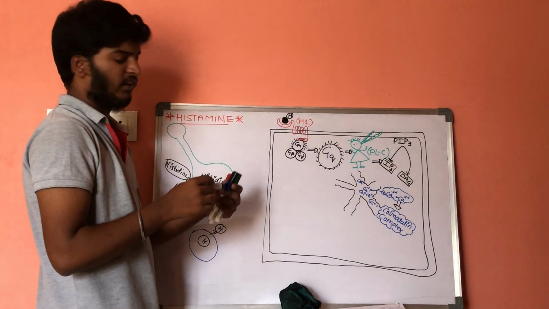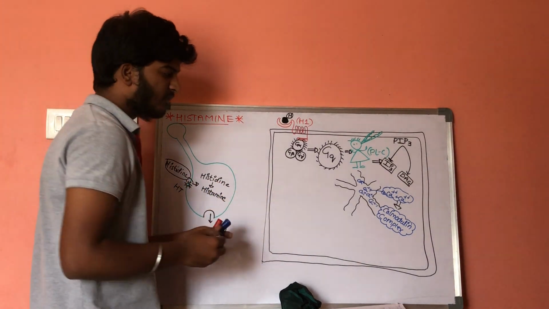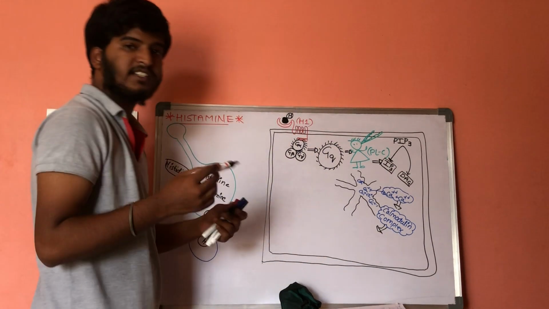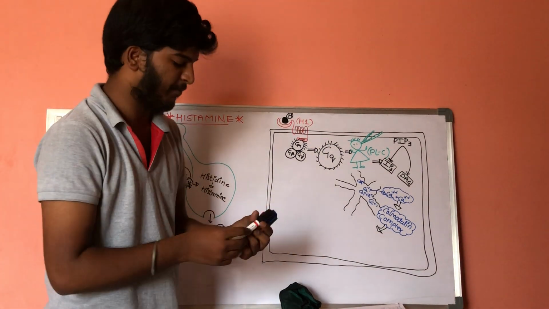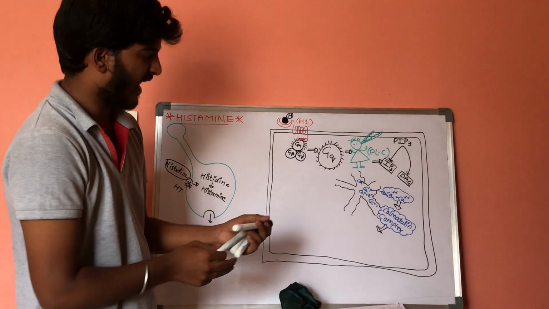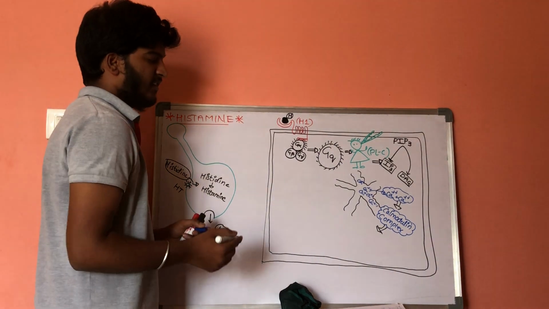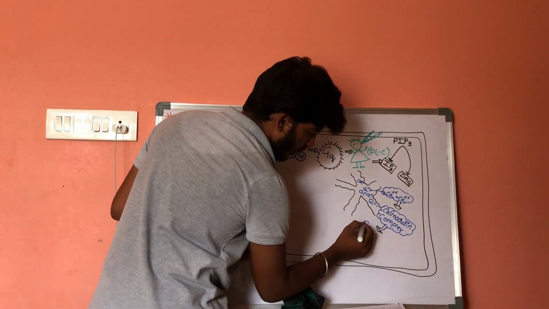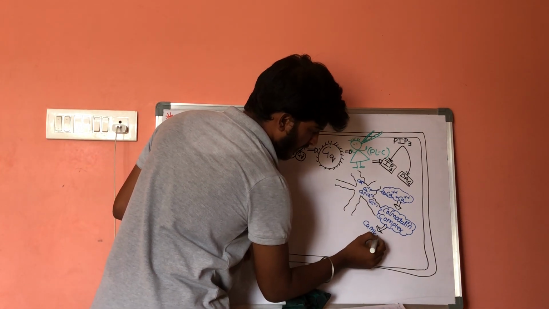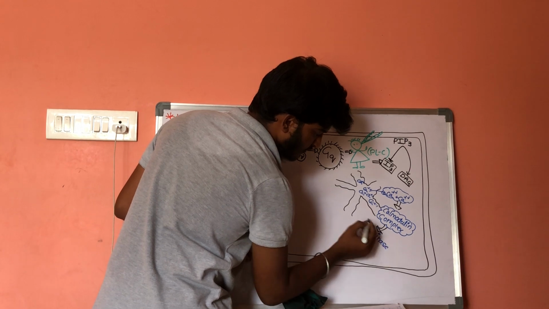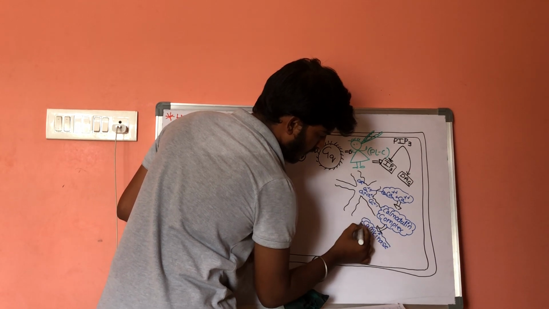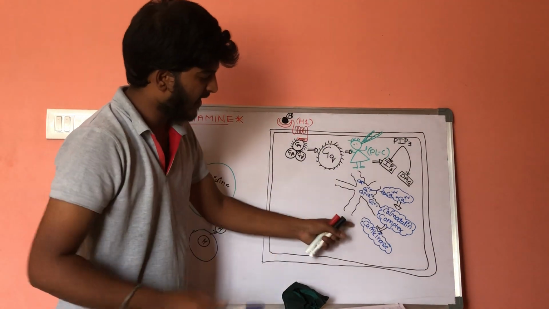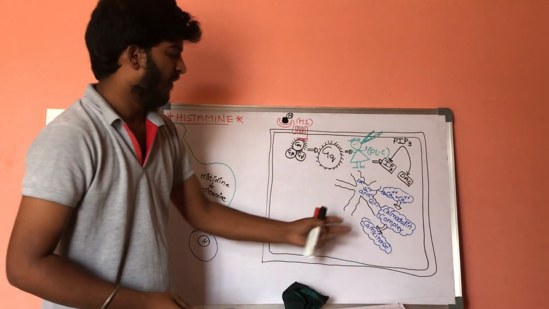This calmodulin complex which is activated will show its action and will activate another type of protein, that is, calcium calmodulin kinase, or else it is also called CAM kinase.